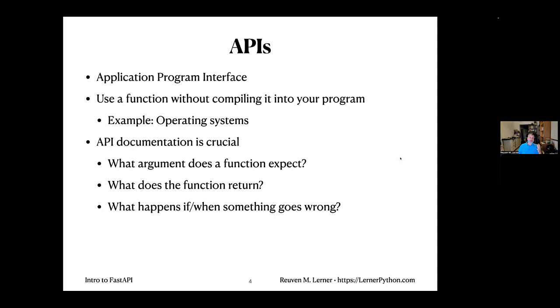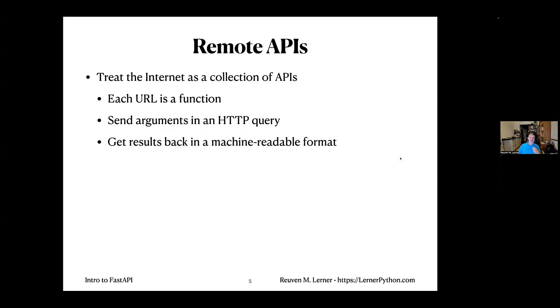Well, we're now in the internet age, when computers are spread out all over, and we then want to use what are known as remote APIs. The idea is we can actually treat the internet as a collection of APIs. Each URL is a function, and we can send the arguments in our query to that URL, and we can get the results back in a machine-readable format, typically, not always, but typically in JSON.